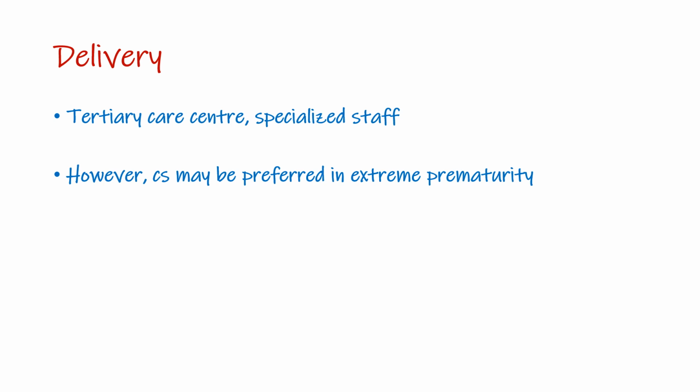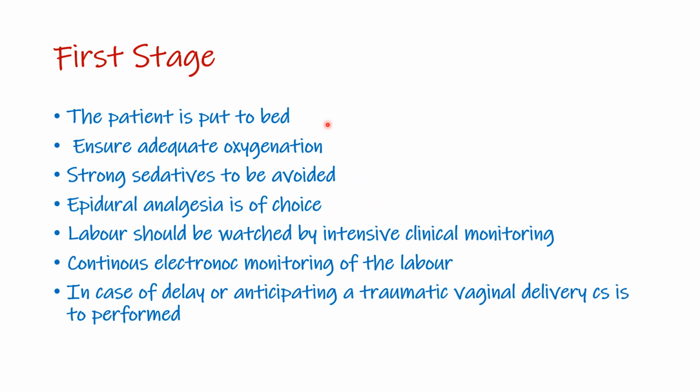For delivery, a tertiary care center is where you need to deliver these kinds of patients, and you need specialized staff and specialized equipment. The decision whether to do cesarean section or vaginal delivery depends on the characteristics of the patient and the risk factors and complications that the patient has. However, CS may be preferred in extreme prematurity. The stages of labor progress as in normal labor, and during the first stage you have the latent and the active phase, which result in dilatation of the cervix. You put the patient to bed, ensure adequate oxygenation, avoid strong sedatives, and epidural anesthesia is the anesthesia of choice.